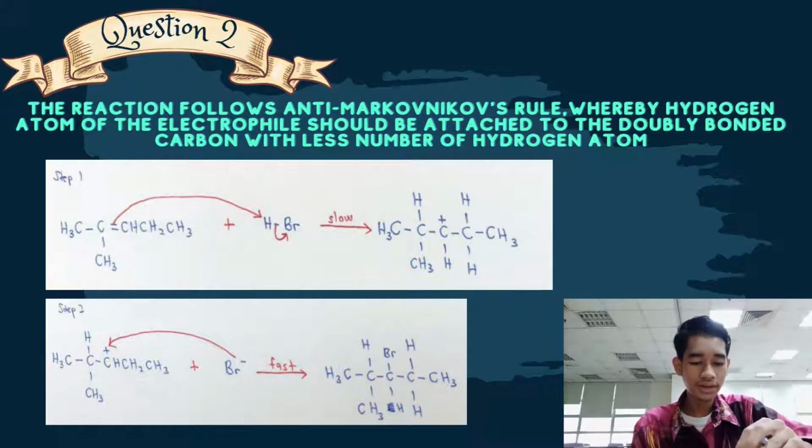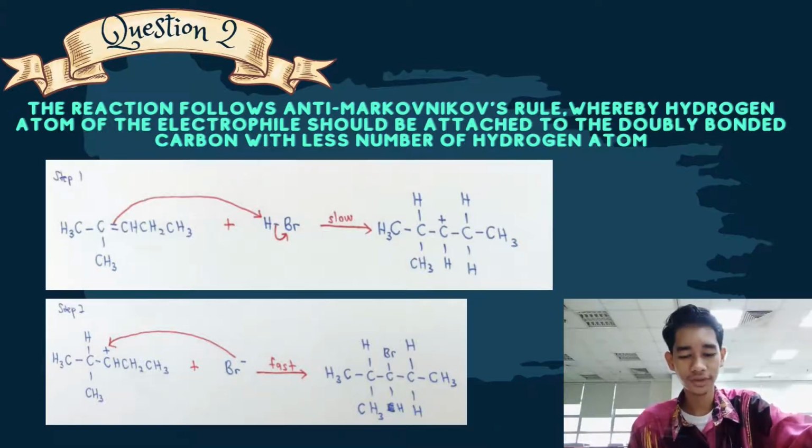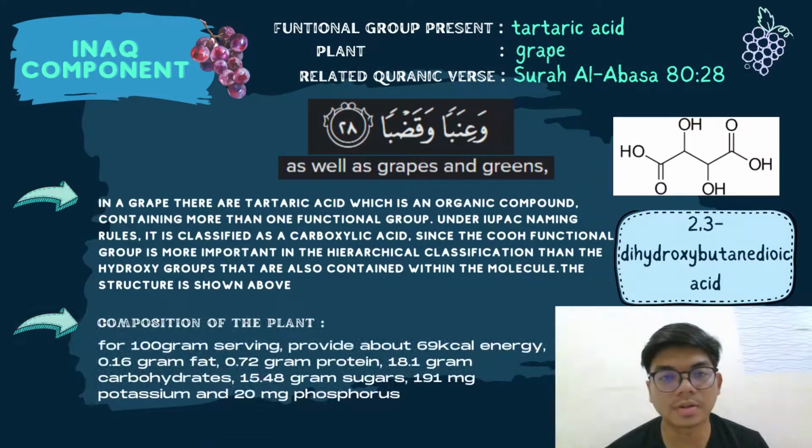This will form a carbocation. Then step 2, formation of product from the carbocation. Here Br minus will attack the carbocation, and this step is fast. This will form 3-bromo-2-methylpentane. Okay, that's all.